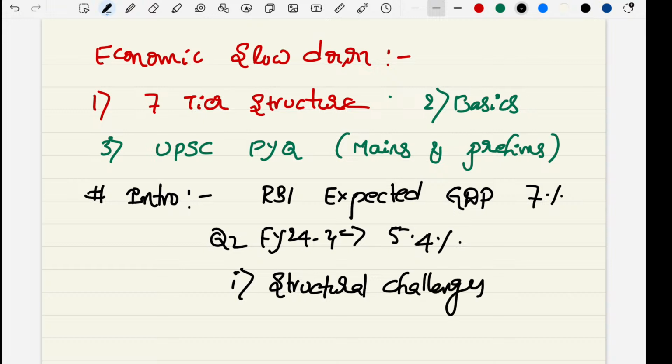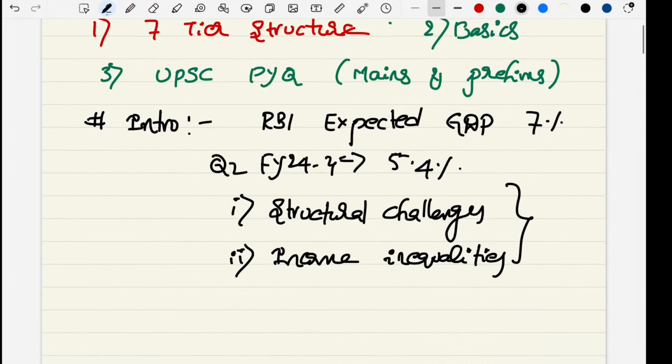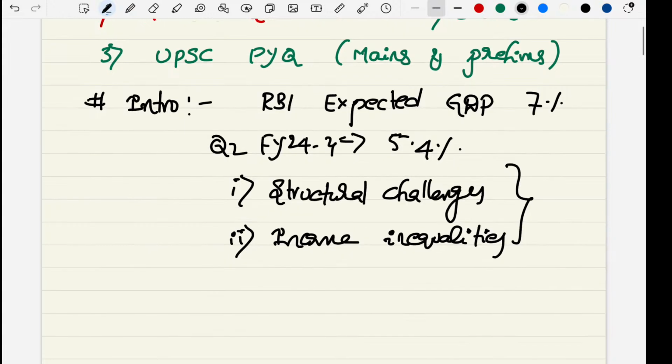Then income inequalities. So in the article, they majorly focused on these two things for this economic slowdown. This is the intro.